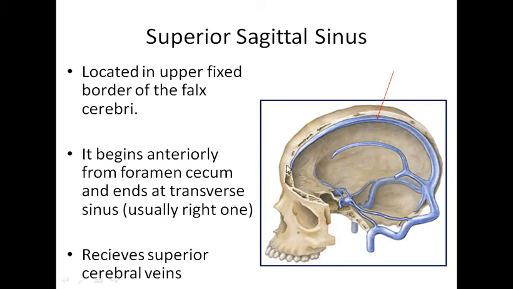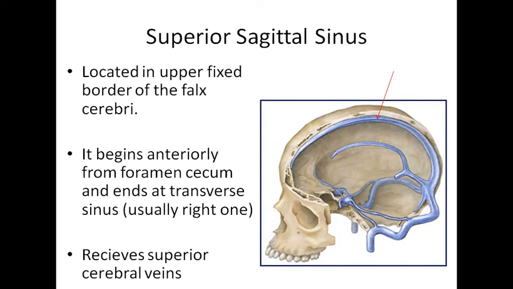Begins anteriorly from foramen cecum and ends at transverse sinus posteriorly. ठीक है, means यहाँ पे ये transverse sinuses हैं दो. Now कौन सा? Usually the right one. Right transverse sinus में usually ये आगे continue कर जाता है, right?